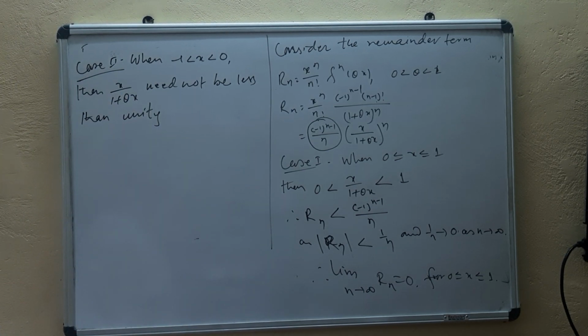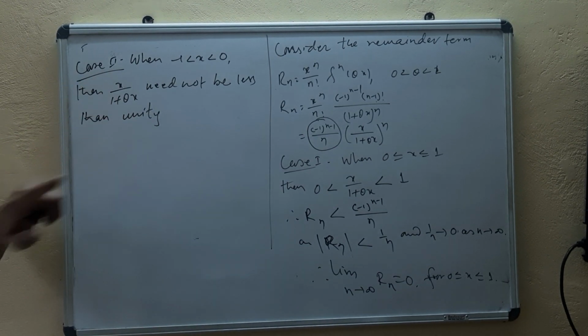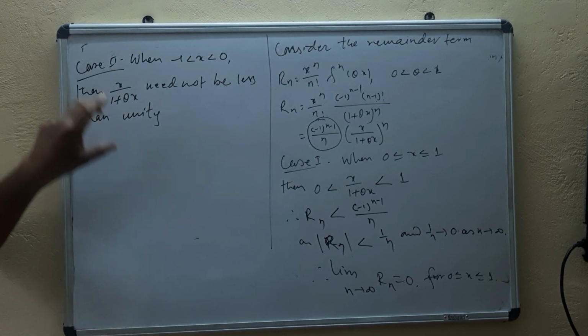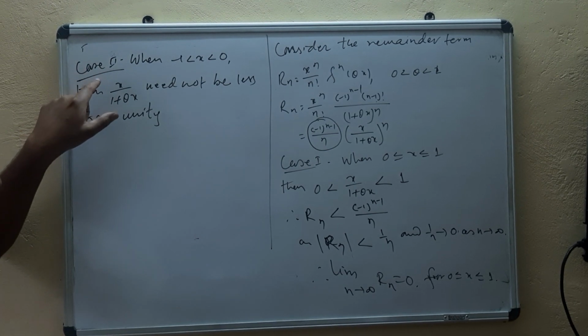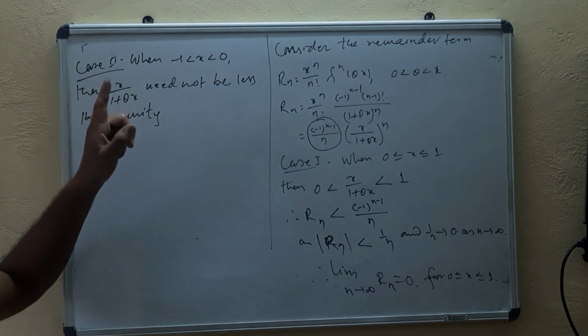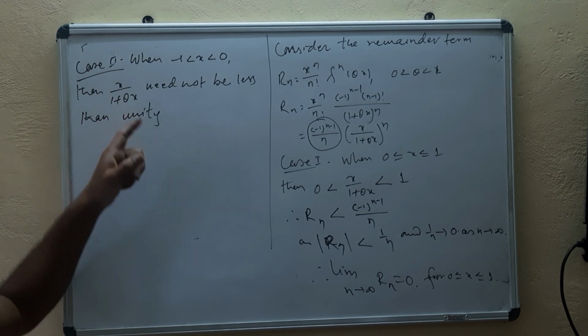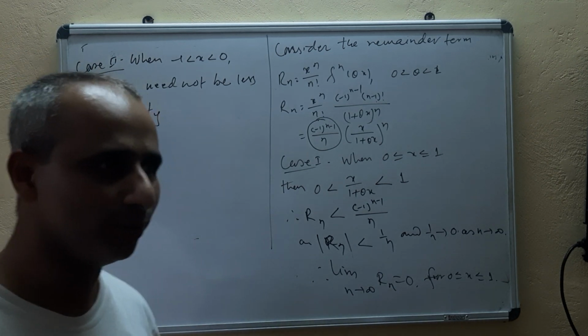We cannot guarantee that x upon 1 plus theta x will always be less than 1. There are some x and some theta between 0 and 1 for which x upon 1 plus theta x might be greater than unity.